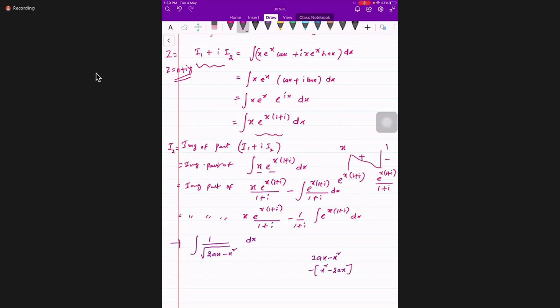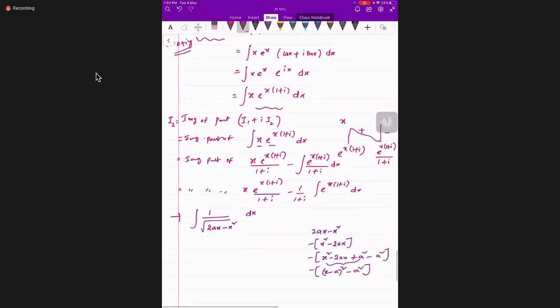What can we write from here? x square minus 2ax plus a square, plus a square minus a square. So you can write this as (x minus a) whole square minus a square, that is, a square minus (x minus a) whole square.